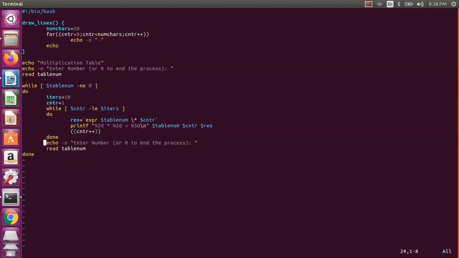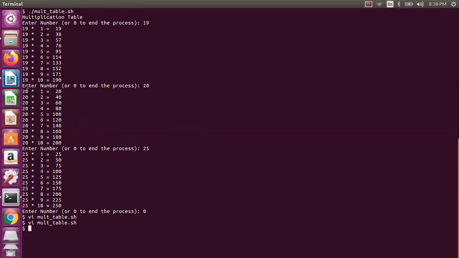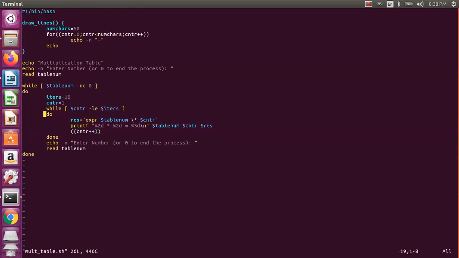So let us assume when you want to draw a line, before asking enter number, let us try to draw it. At this stage, maybe I will say, first thing it will not write, but you can also do that. So I say before, draw lines. So this is the function. Maybe I will write it here. This draw lines is nothing but your function. So this is the function definition, and this is the function call you are doing. Okay, so now I did this one.